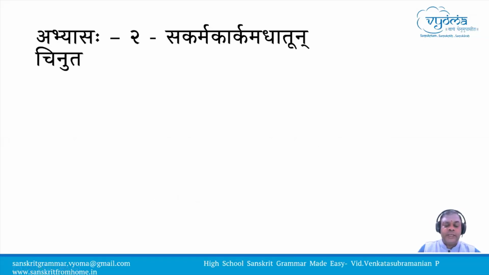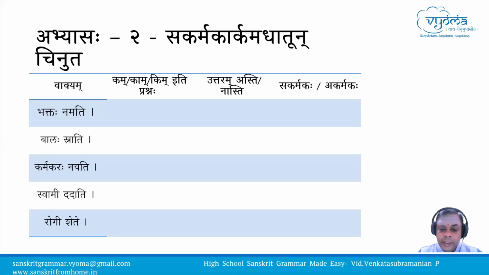Now we will do one more exercise: sakarmaka, akarmaka dhatu. There will be some dhatus and some sentences. We have to ask the question and guess whether there is a possibility of an answer. If there is a possibility, we classify that as sakarmaka. If there is no possibility of a karmapada, we classify that dhatu as akarmaka dhatu. I request everybody to do one sentence at a time.